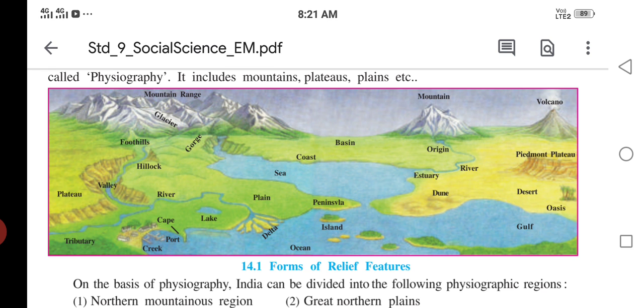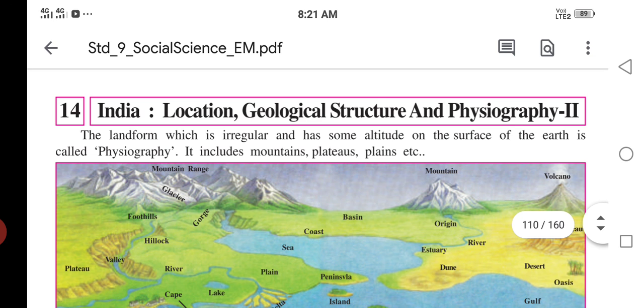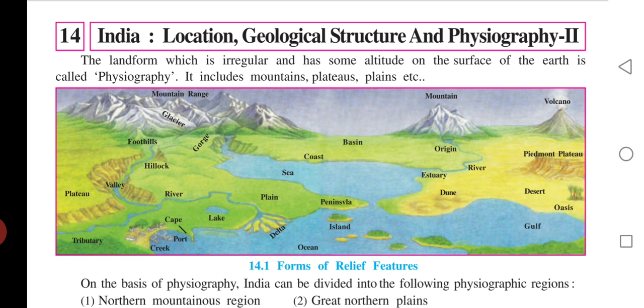Through the offline videos. Now, here we have a title: India, Location, Geological Structure and Physiography 2. In this chapter, actually this chapter is not in the syllabus, but I'm happy to send you the offline video because the rest of the chapters, that means 15 to 21, are linked chapters with each other. So if we miss lesson number 14, then it's very hard for you to understand the next chapter. Okay, so the landform, first let's see the title.